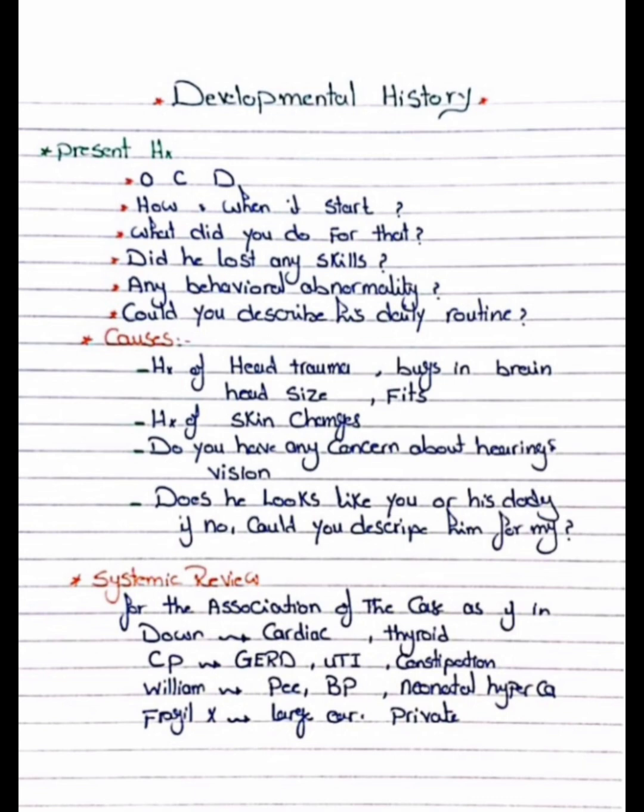There may be a hearing problem the child has. Head size is very important, and lots of syndromic features plus rickets come in exams. So rickets has, we know, frontal bossing.